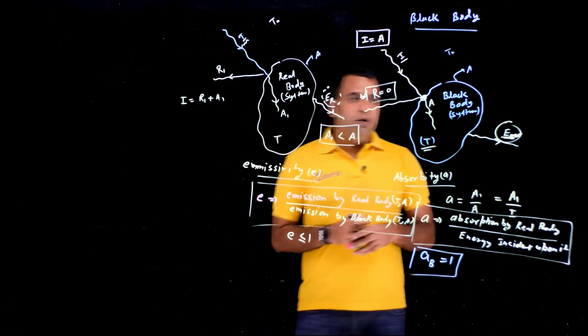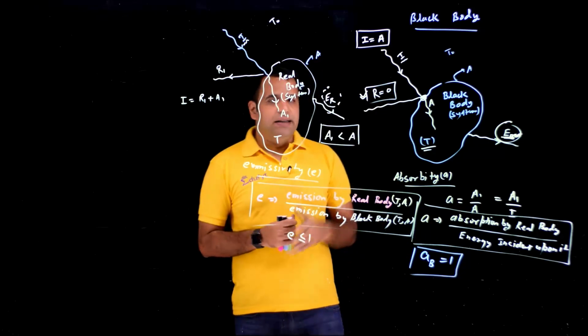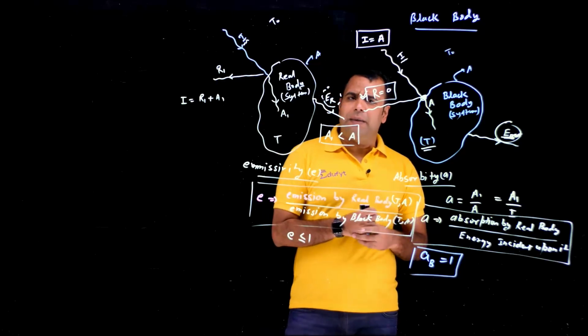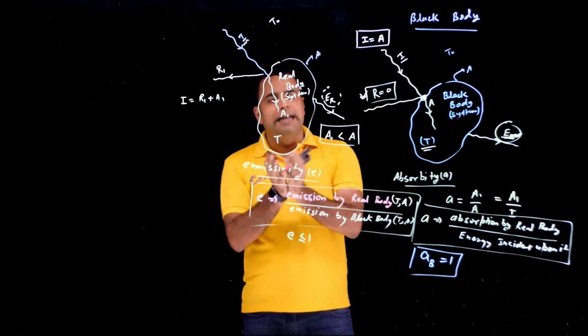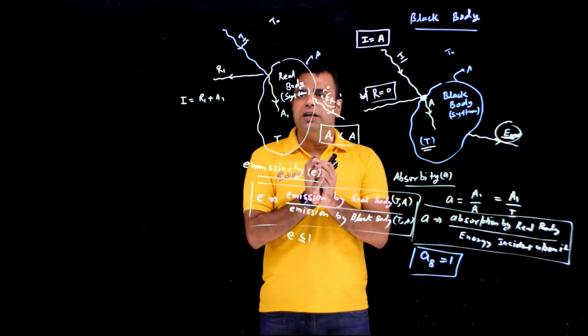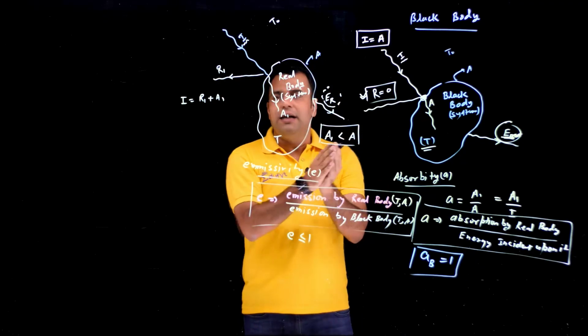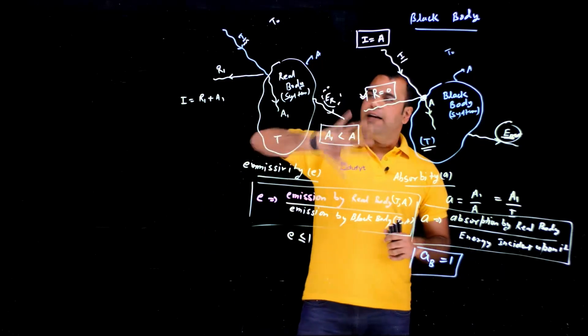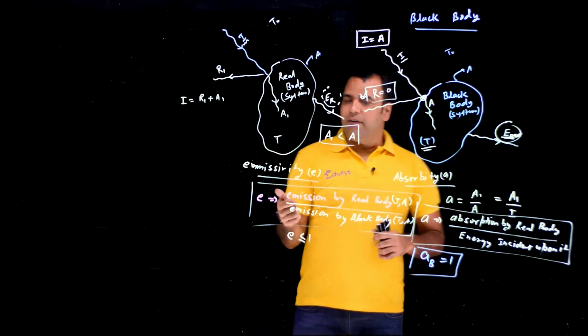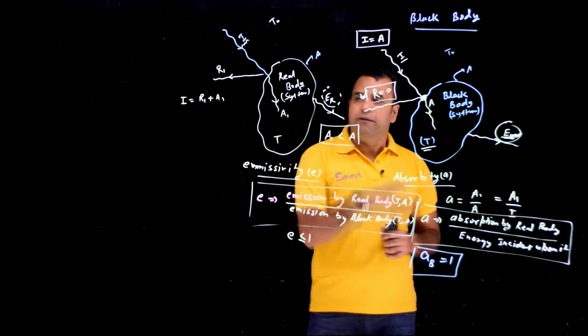Okay. So this is the black body. The first thing why we define the black body, because we need something with respect to which we can define this radiation as a phenomenon. When we talk about radiation, it's a combination of emission as well as absorption. So now with respect to black body, we can define any body by giving the value small e and small a for the real body.